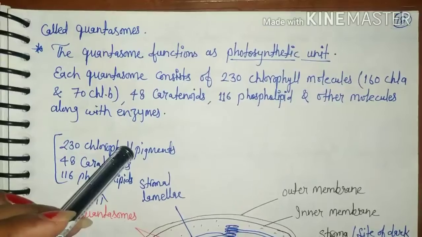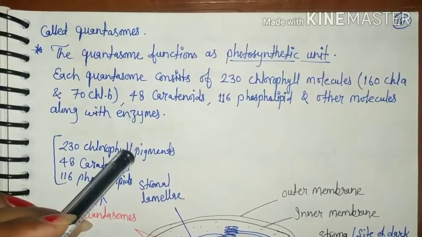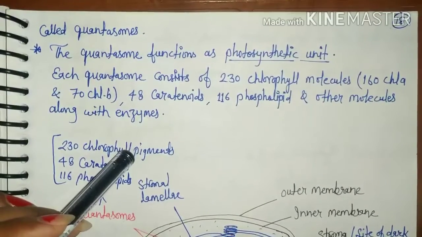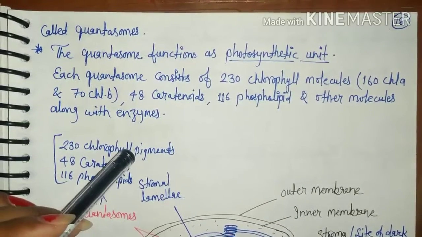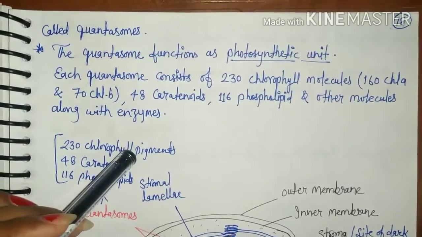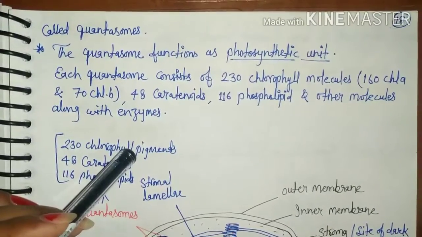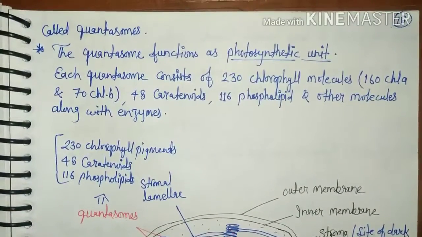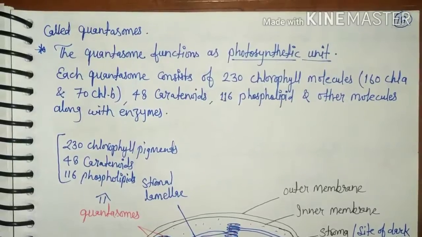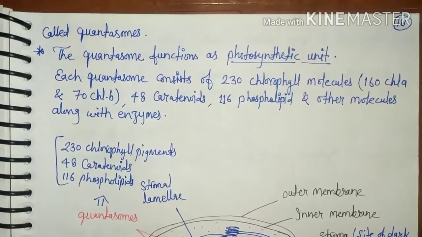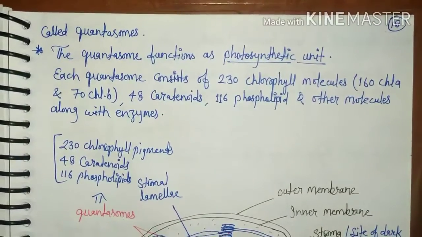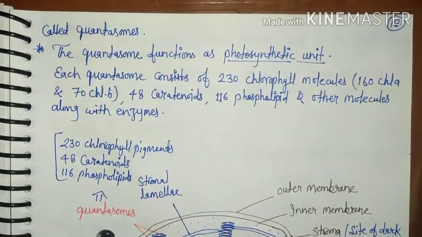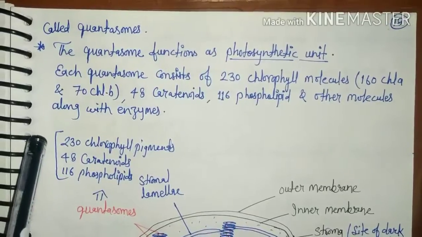In grana region, arrangement of grana known as granum, single grana known as single coin or membrane of granum part is known as thylakoid, and membrane of thylakoid consists of minute particles which are known as quantasomes.